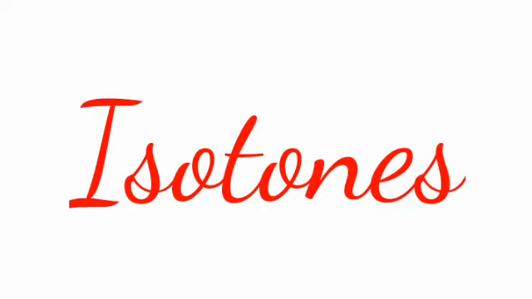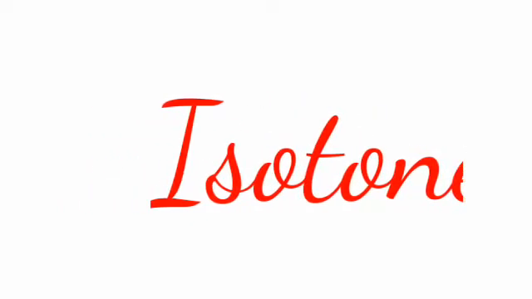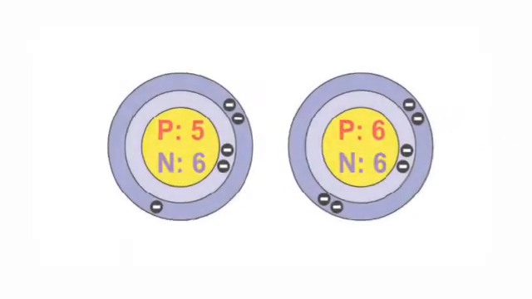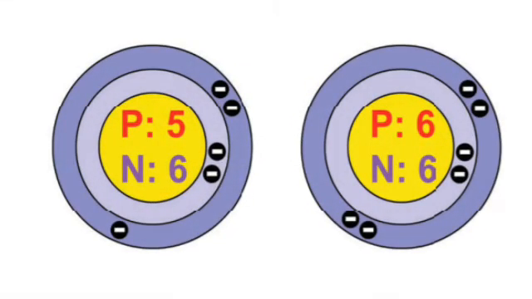Next we are going to discuss isotones. Look at this picture. This picture shows the atoms of boron and carbon.